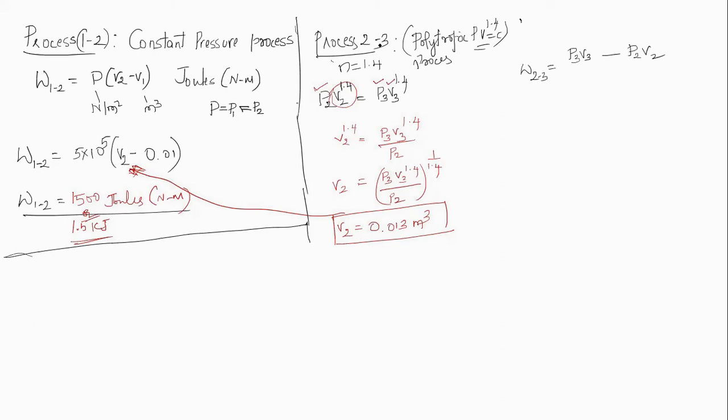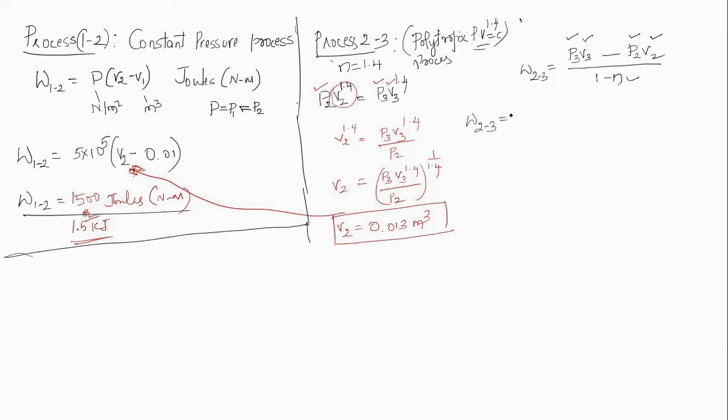Here the process is 2 to 3. Initial state is 2, final state is 3. Therefore, I am writing here W2 to 3 equals P3 V3 minus P2 V2 divided by 1 minus n. P3 is known, V3 is known, P2 is known, and V2 is also known. n is given. You substitute this.